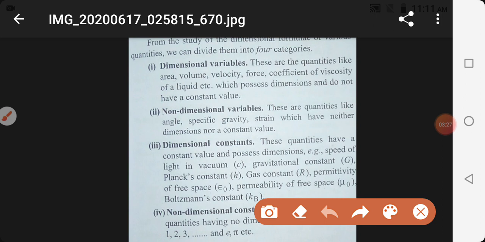For example, gravitational constant: it is a constant, but it has a dimensional formula. Gas constant is a constant but it has a dimensional formula. Planck's constant has a dimensional formula. Remember all those physical constants, because these are very important from the examination point of view. Learn all the dimensional formulae for these constants. Understood?